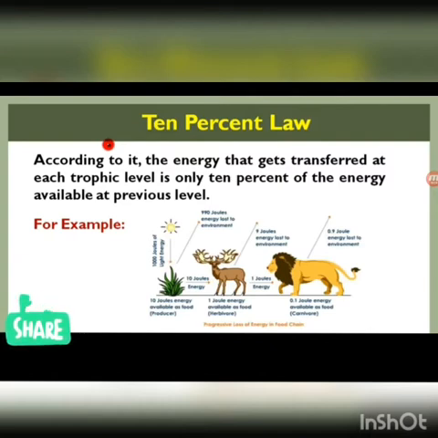Here we see 10 joules of energy was available in the producer, that is grass, and that was eaten by a deer. Now from that only 10% of the energy will be transferred into the next organism, the lion or the carnivore. Understood? From each level only 10% from the particular organism is transferred to the next organism, and this law is called the 10% law.